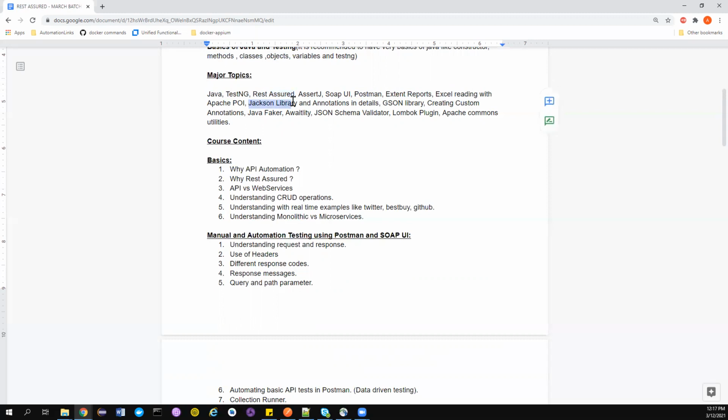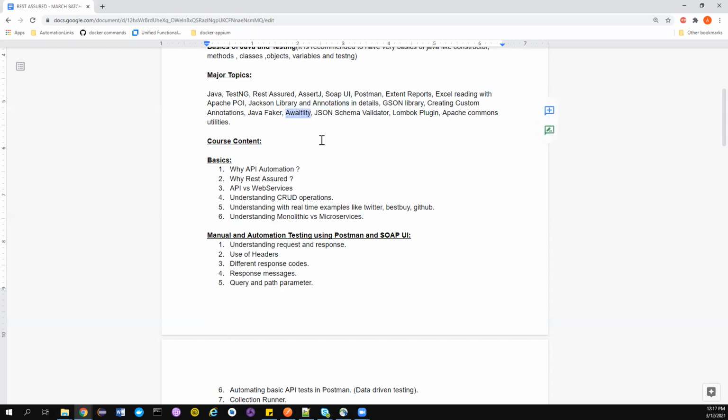We'll also see in detail about the Jackson library and its annotations. Okay, we'll also see about JSON library. This is another library, so we'll be creating our own custom annotations. We'll also alter the existing annotations available in Jackson, and then we'll build on top of it. We'll also see about Java Faker library. We can also see about JFree or whatever. So we'll see about all these things.